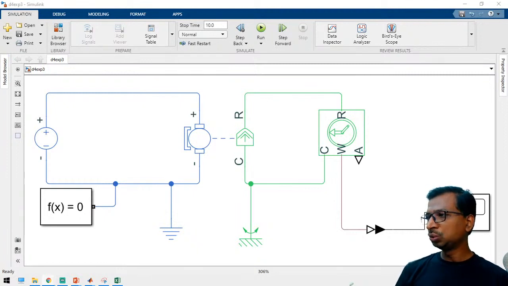Why is ground used? The ground is the reference for the electrical side. So this is the electrical side, this is the mechanical side, so we have to give the reference input.